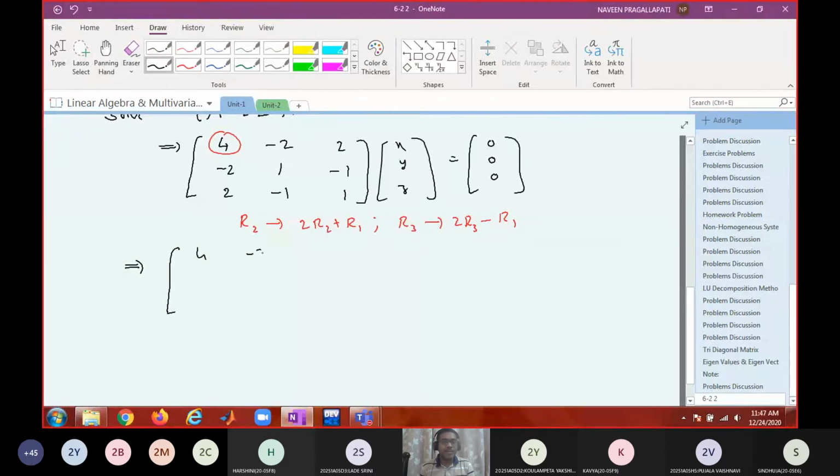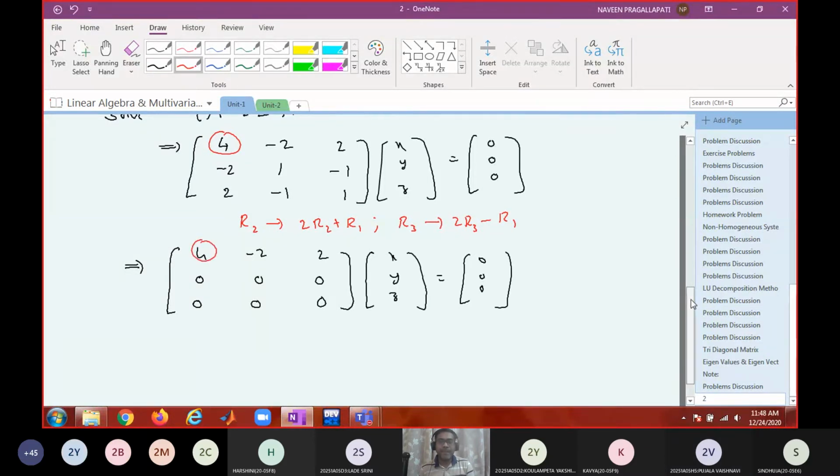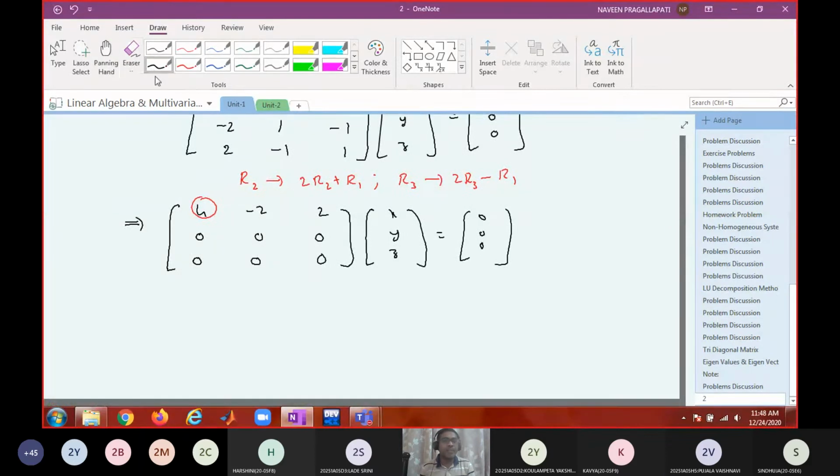Okay, 4 minus 2 is 2, so minus 4 plus 4 is 0. 2 minus 2 is 0. Minus 2 plus 2 is 0. 4 minus 4 is 0. Minus 2 plus 2 is 0. 2 minus 2 is 0. So fortunately in the next step itself we got the echelon form. Now what is the rank? 1. So 1 less than 3 means there will be 2 free variables.